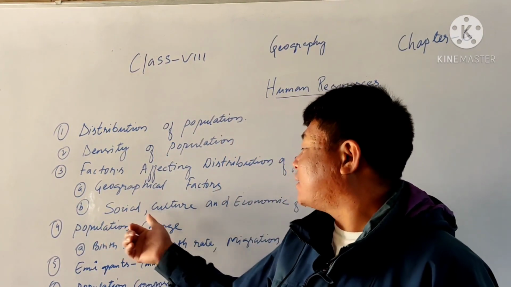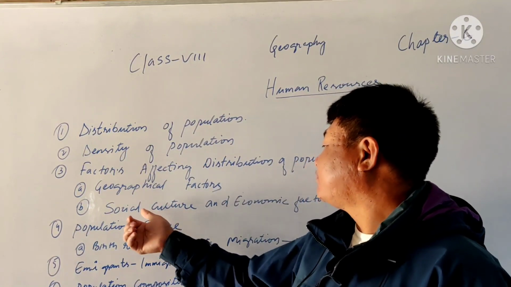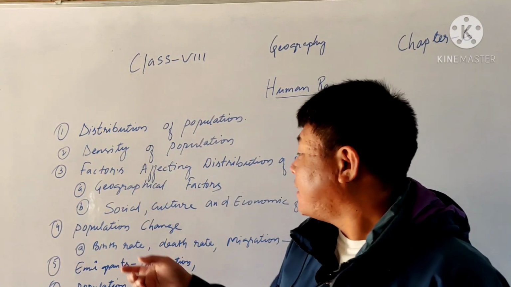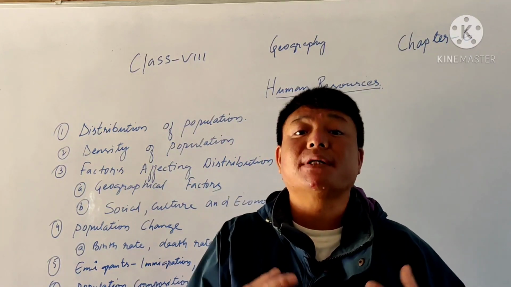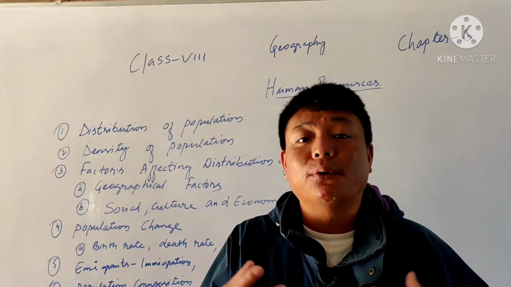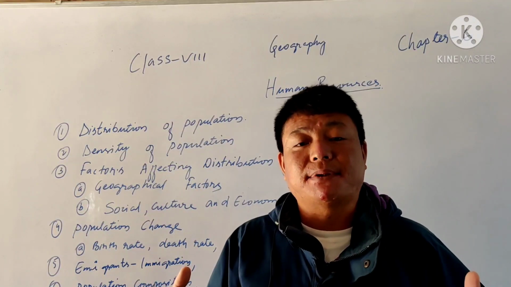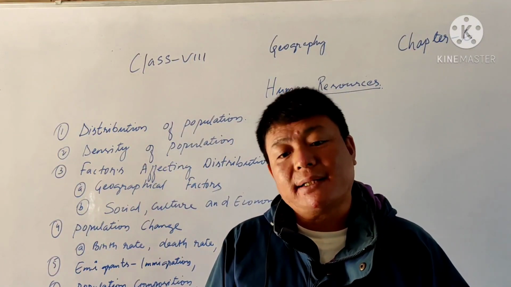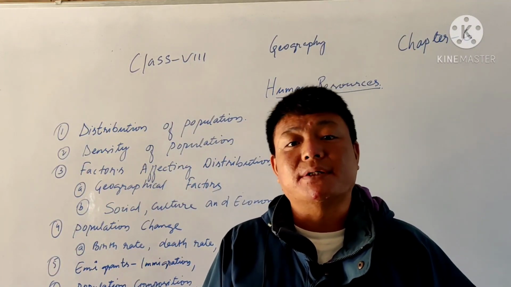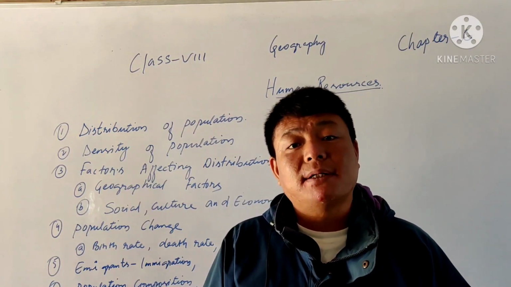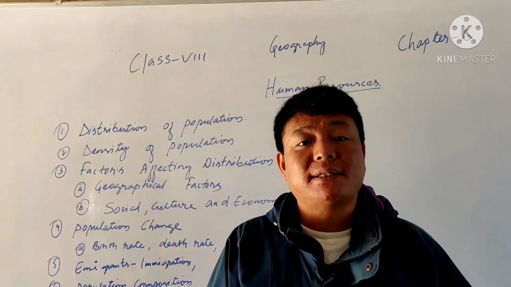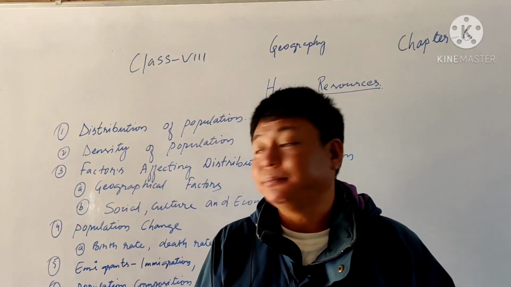The next is the cultural, social and economic factors. In the cultural area, especially, people live where they interact socially, where they know and live with their family members. It does not mean places like the Taliban, where people fight with each other. People are not preferable there. People live where they have peace. They understand the situation. Now we understand the climatic factors are good.